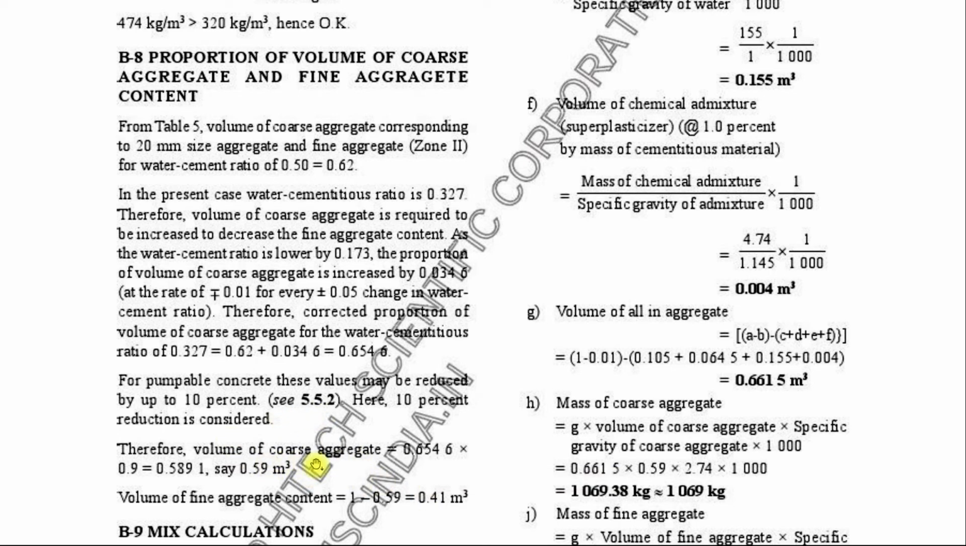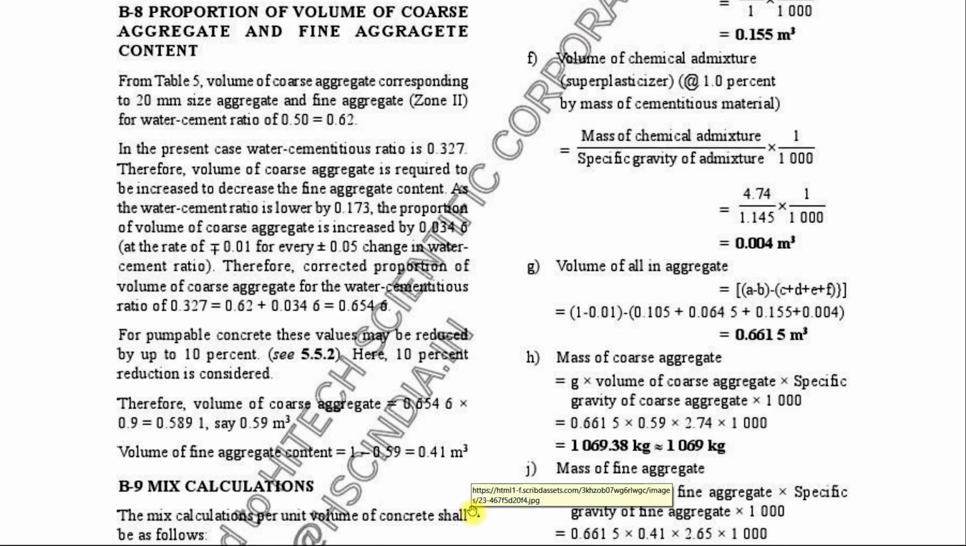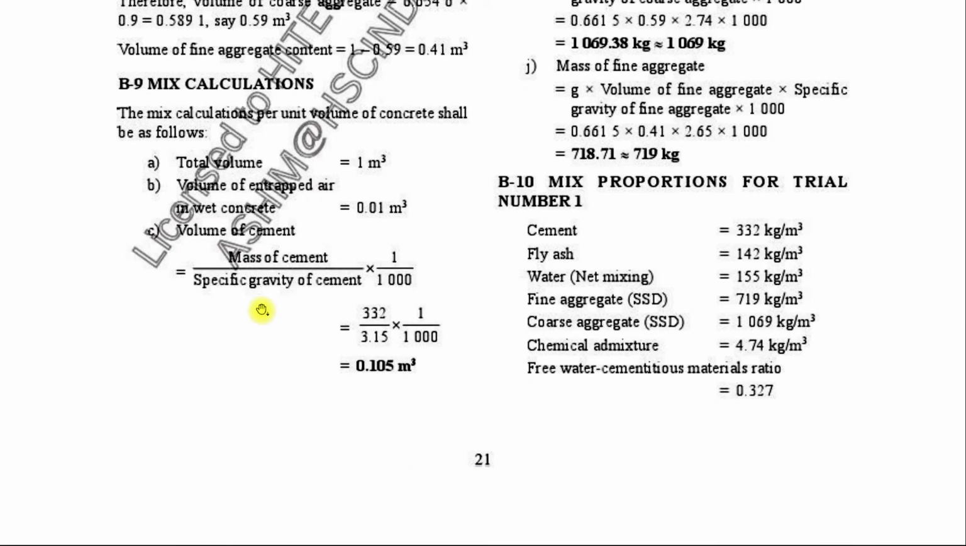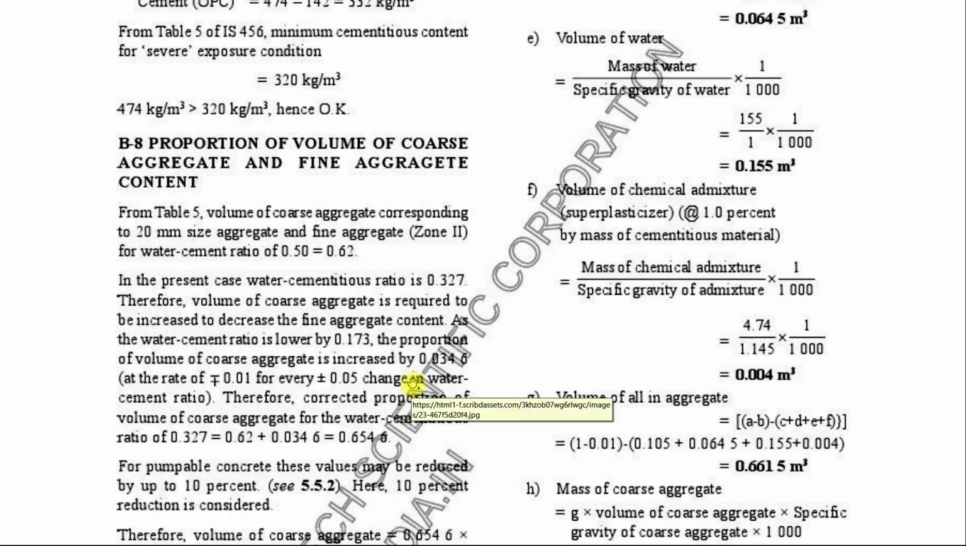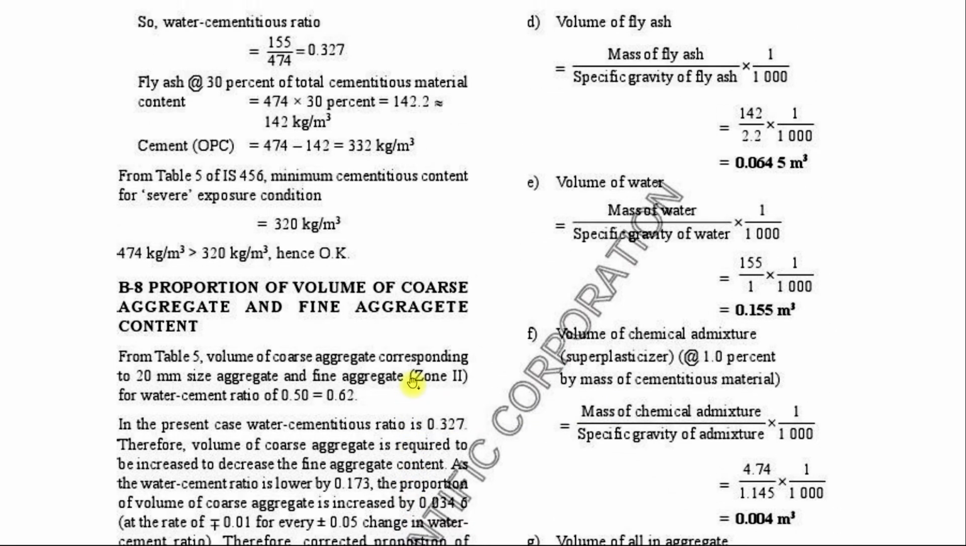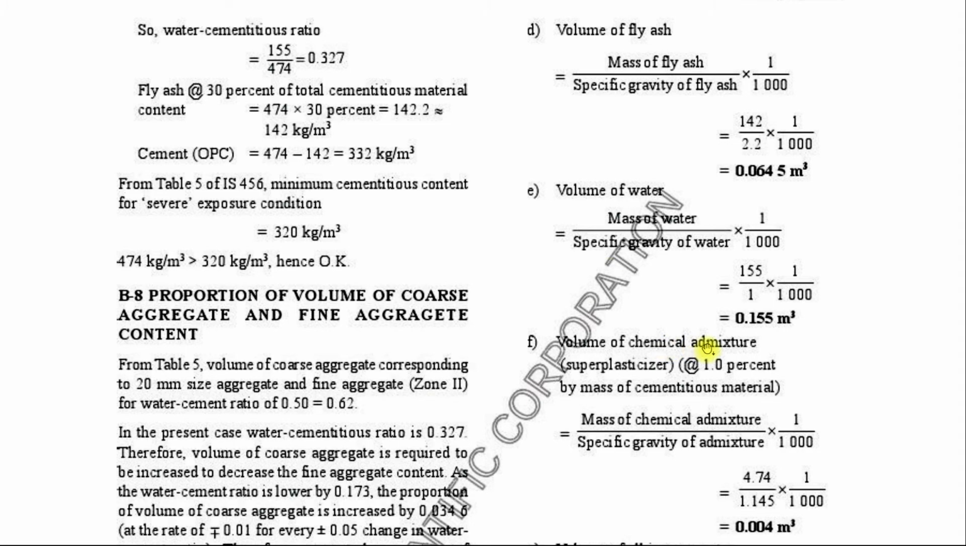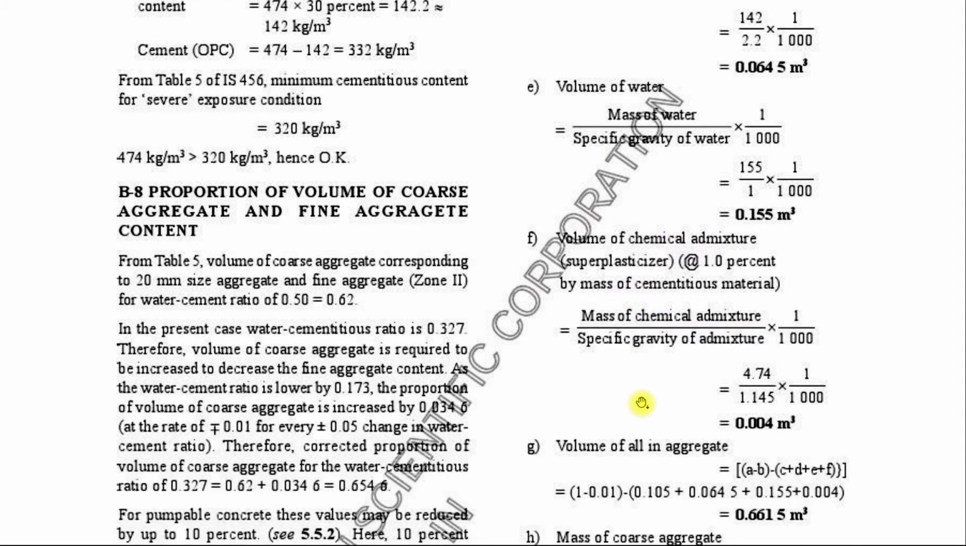So after getting the volume of coarse aggregate, the volume of fine aggregate can be calculated as 1 minus the volume of coarse aggregate. Next, the design mix calculations. The total volume is assumed as 1 meter cube. The volume of entrapped air we got as 0.01 meter cube. The volume of cement can be calculated by mass of cement divided by specific gravity of cement, into 1 by 1000. Similarly, the volume of fly ash, water, and chemical admixture will be calculated.